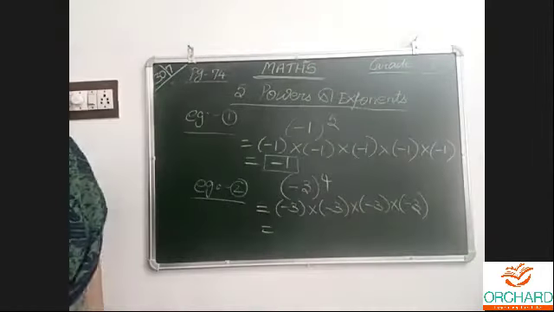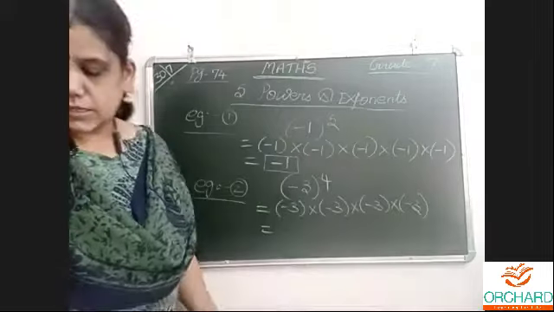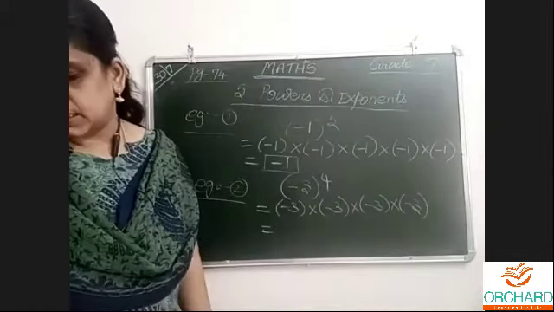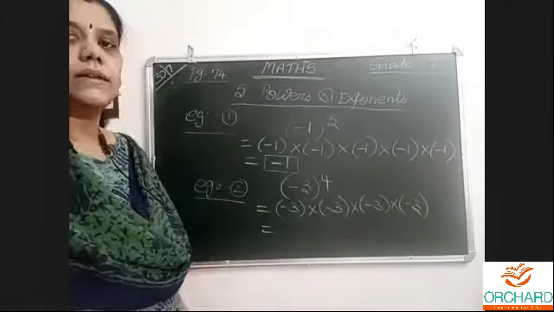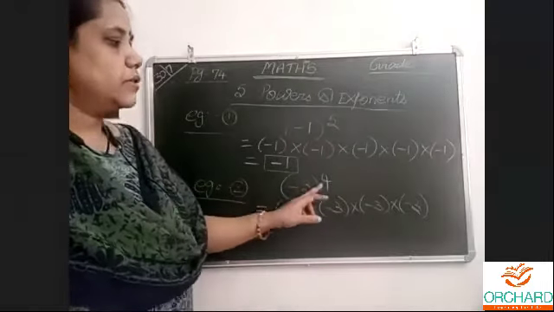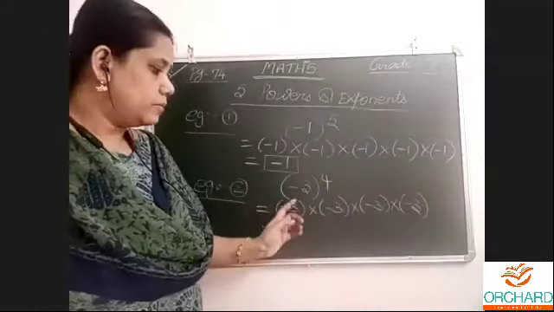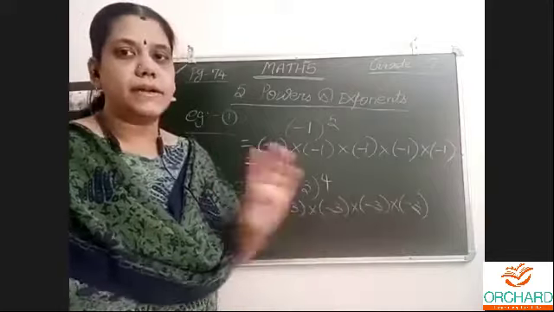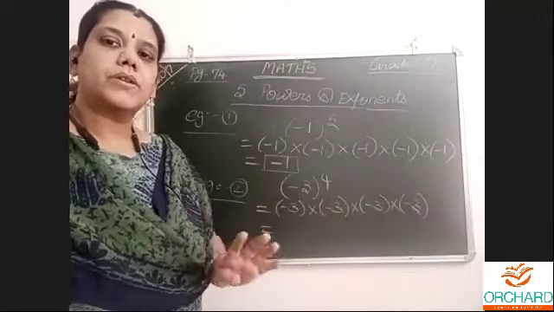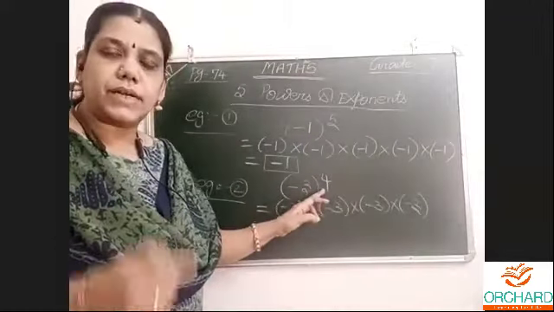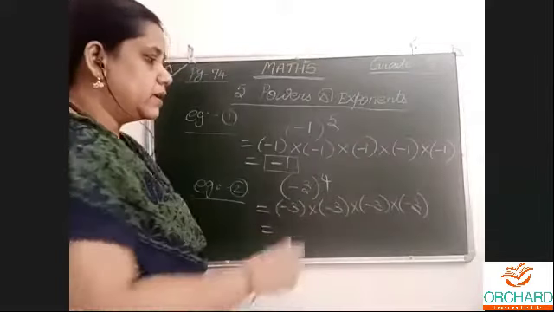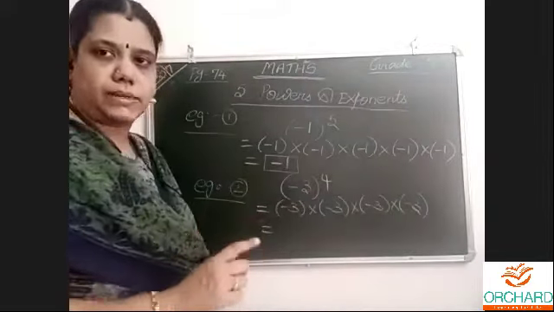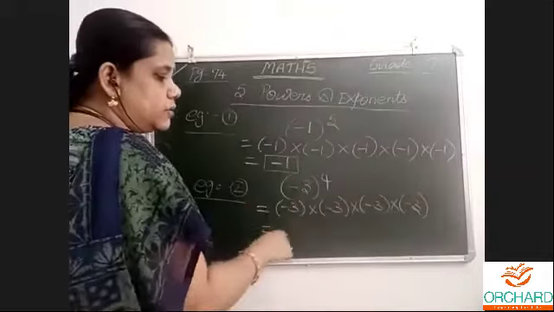Go through page number 75. This is a book example. A, B, C, D, E, F are given. I have taken 2 examples. 4 means minus 3 should be repeated 4 times. Okay. What is the power? That many times to repeat. Now, first multiply the numbers, then the sign, or write the sign first, then the number.